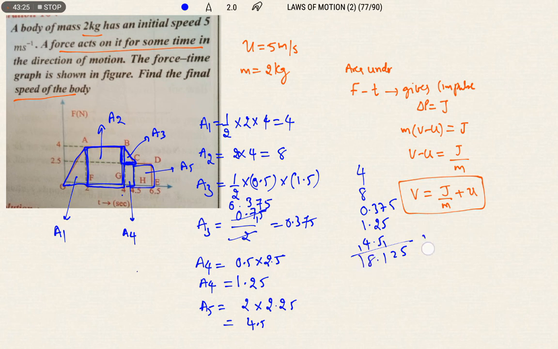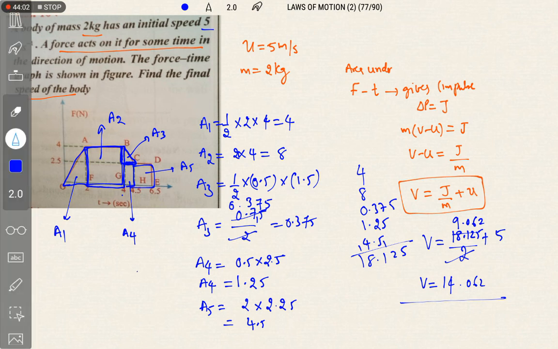So we substitute here 18.125 by what is the mass, 2, plus what is its initial velocity, plus 5. So 9.062. Therefore we were getting 14.062. So this is the final velocity of the body. Okay.